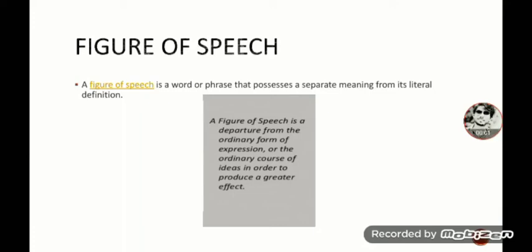Viewers, today we are going to discuss figures of speech. A figure of speech is a word or phrase that possesses a separate meaning from its literal definition, or a figure of speech is a departure from the ordinary form of expression or the ordinary course of ideas in order to produce a greater effect.